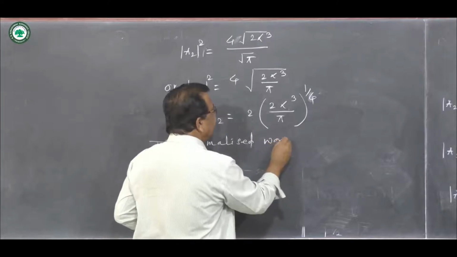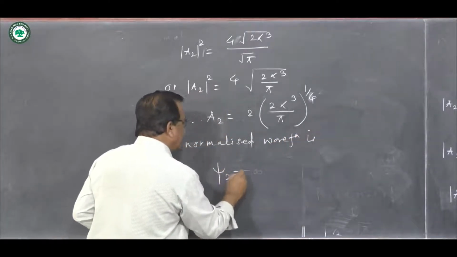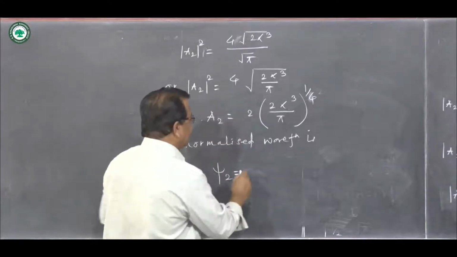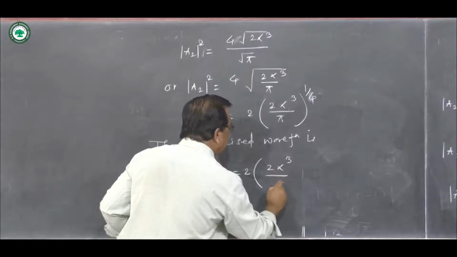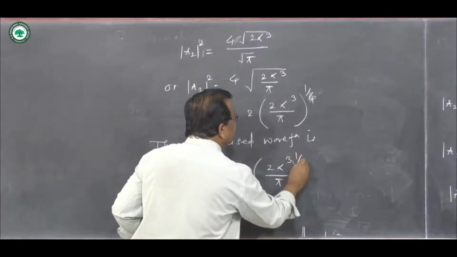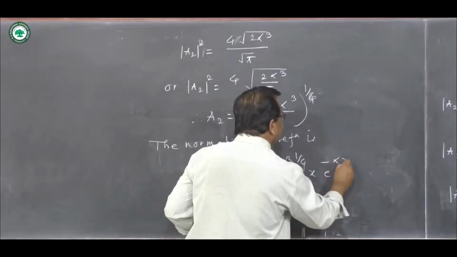wave function is psi 2 equal to, value of A2 is this, 2 alpha cube upon pi raised to 1/4, and then x multiplied there, e raised to minus alpha x square.